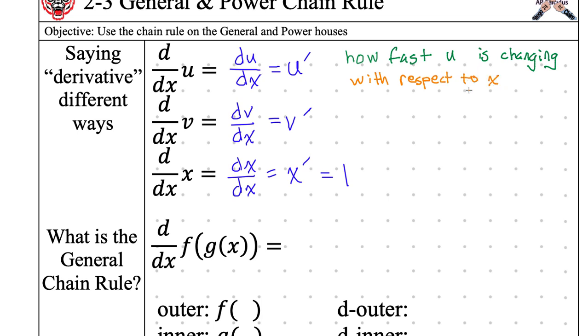All right, so how would I say v prime? What would that be in a word problem? It's the same words. How fast v is changing with respect to x. And there it is. So this is going to be how fast v is changing.